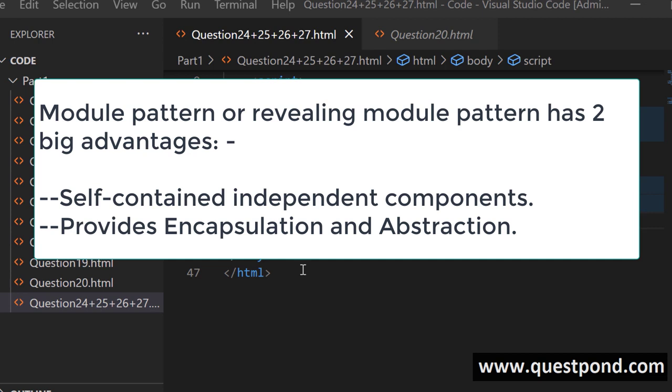So let us try to understand both of these points from this code out here, because what I feel is that when you go for a JavaScript interview, this design pattern is one of the most asked ones. And I'm sure that if you don't see the code, it would be very difficult for you to explain to the interviewer what exactly module pattern means.